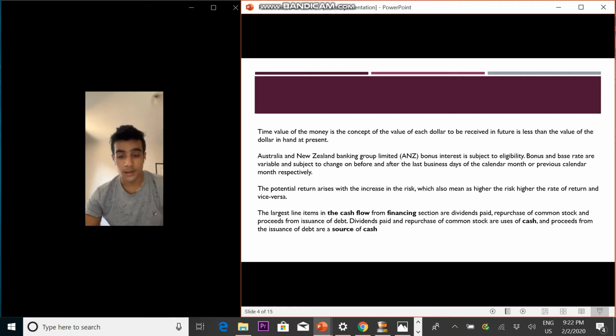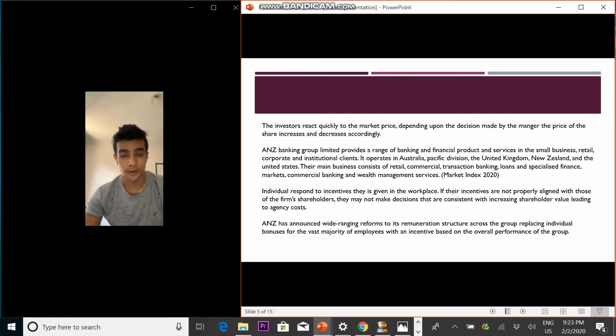The largest line items in the cash flow from financing section are dividends paid, repurchase of common stock and proceeds from the issuance of debt. Dividends paid and repurchase of common stock are uses of cash, and proceeds from the issuance of debt are a source of cash. And the next one is market prices reflect information.